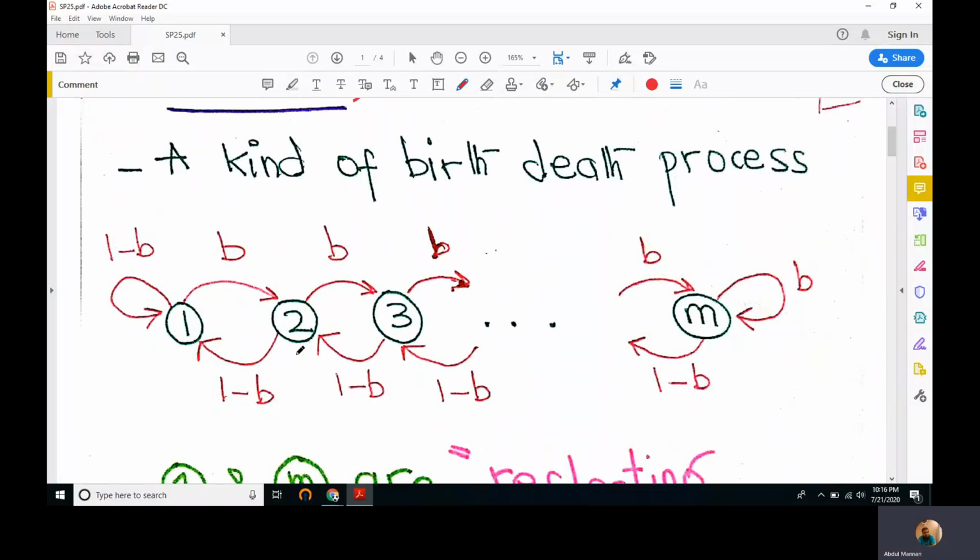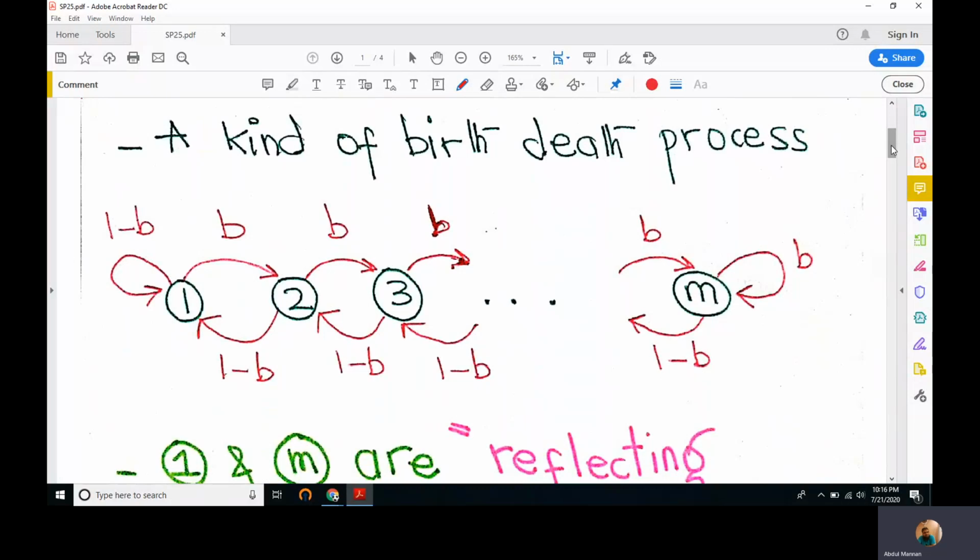So that takes us from state i to state i minus 1. But if we are at the first state, then we have to land back on the same state with probability 1 minus b. And if we are on the final state, we have to land back on the same state with probability b. So all forward probabilities in short are b, and reverse probabilities are 1 minus b.